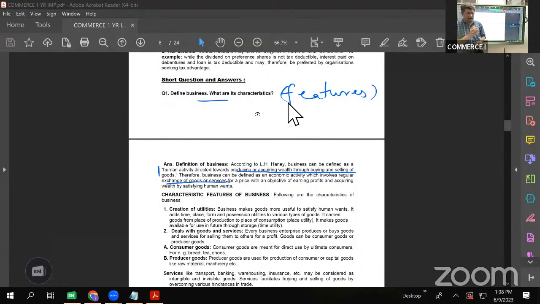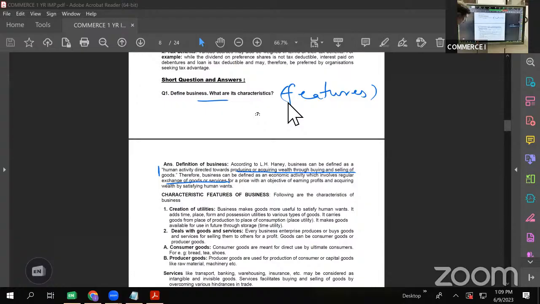If I want to eat, I'll eat an apple. That apple has utility because it is satisfying my hunger. If I'm feeling hungry, I'll eat 2 slices of bread. Then I say that bread has utility. It is satisfying my hunger. So utility is the power with which it satisfies some want. So what does business do? Business will create utility in the commodities. Business makes goods more useful to satisfy human wants. It adds time, place, form, and possession utility to various goods.